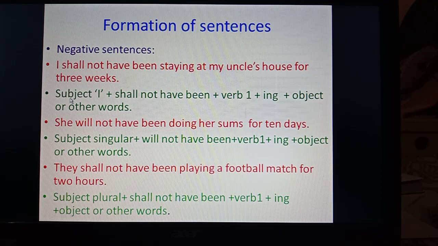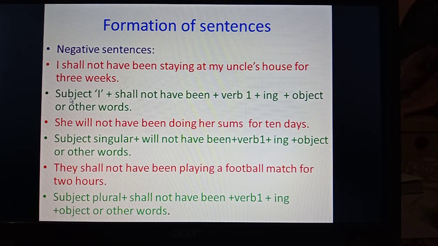She will not have been doing her sums for 10 days. Subject singular plus will not have been plus verb first form plus ing plus object or other words. They shall not have been playing a football match for 2 hours. Subject plural plus shall not have been plus verb first form plus ing plus subject or other words. This will be the formation.